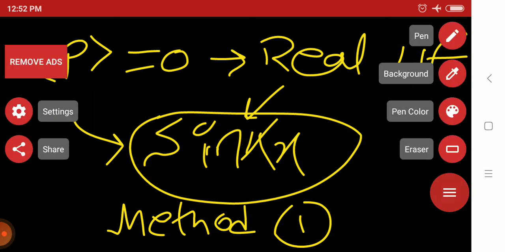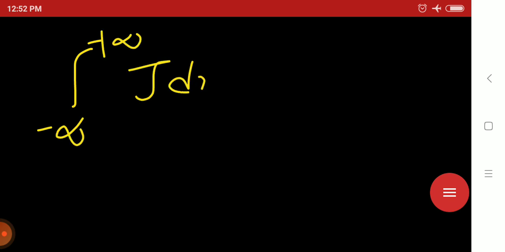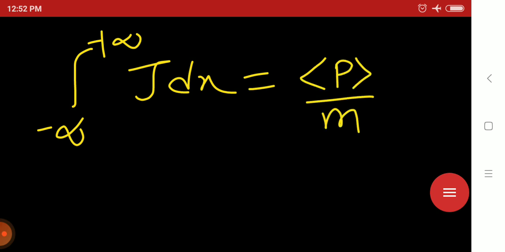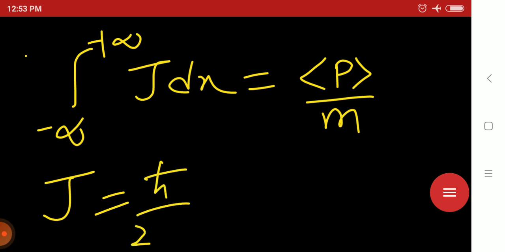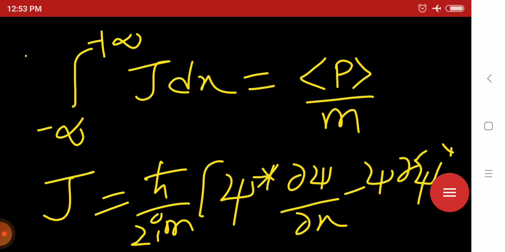Now I will discuss method 2. Another important result is that the integral from minus infinity to plus infinity of J dx equals p average by m. Here J is the probability current density, h cut by 2im times psi star del psi by del x minus psi del psi star by del x.